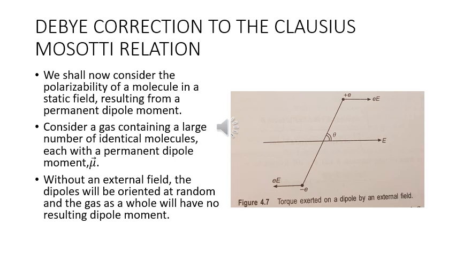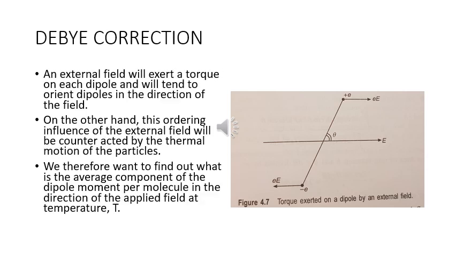So let's consider the polarizability of a molecule in a static field resulting from a permanent dipole moment. Consider a gas containing a large number of identical molecules, each with a permanent dipole moment mu. Without an external field, the dipoles will be oriented at random and the gas as a whole will have no resulting dipole moment. An external field will exert a torque on each dipole and will tend to orient dipoles in the direction of the field.